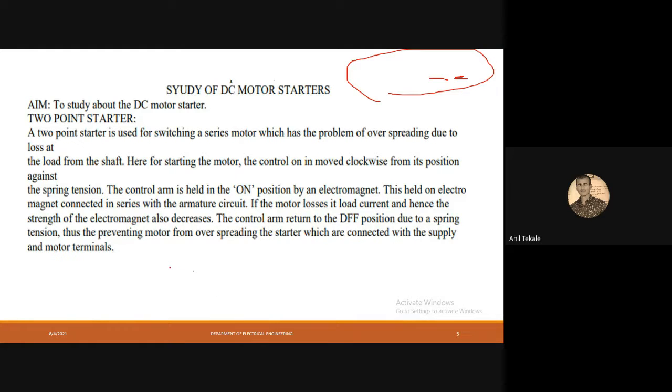Okay, so the equation was V is equal to EB plus IARA. Now tell me, if I want to calculate the value for current, then how will this equation be? This equation will be IA is equal to V minus EB divided by RA. Do you agree with me? Yes. So the equation we got for the current is V minus EB divided by RA.